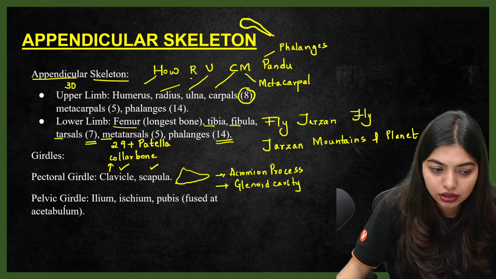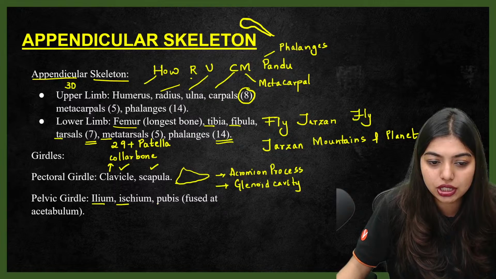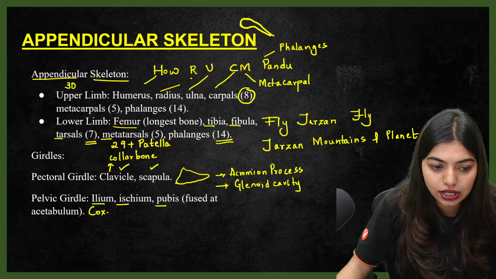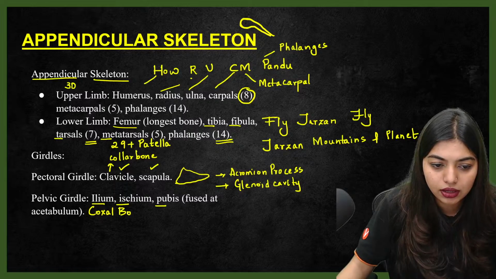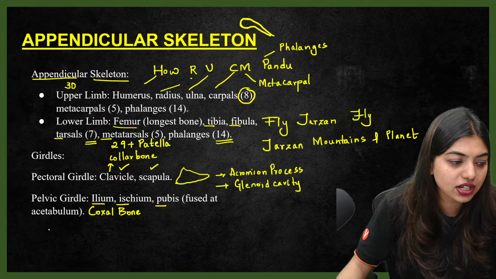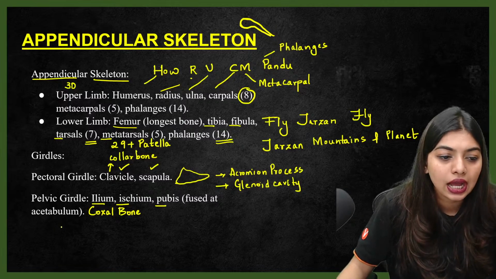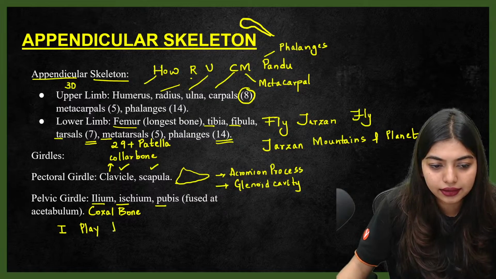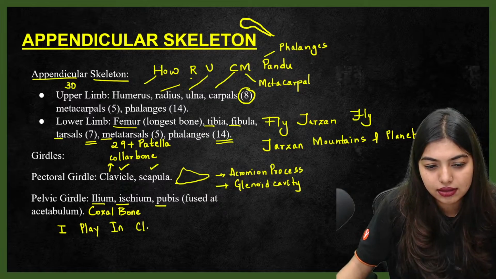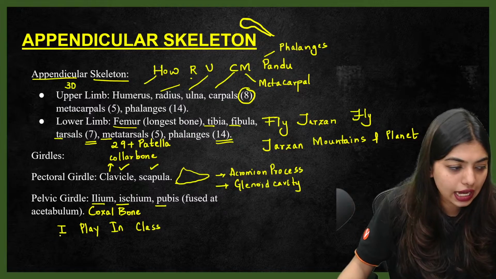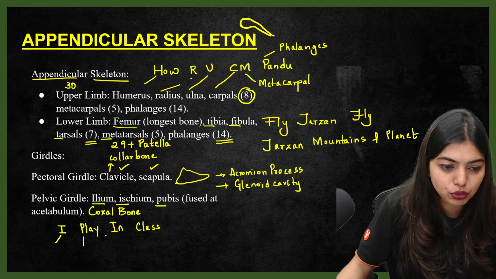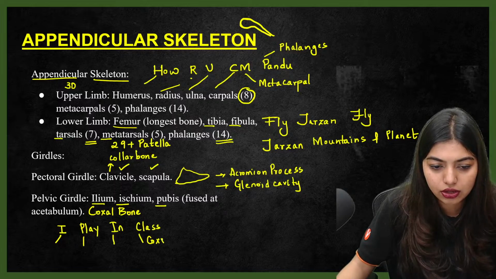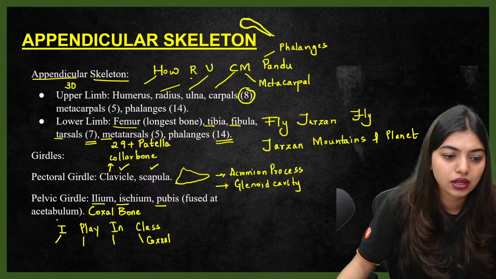Okay, the pelvic girdle is made up of ilium, ischium, pubis, which are fused by the acetabulum, and it can also be called the coxal bone. Coxal bone. Students, what is the trick I told you? I play in class. That is I for ilium, P for pubis, I for ischium, and C for coxal. Okay, coxal bone.